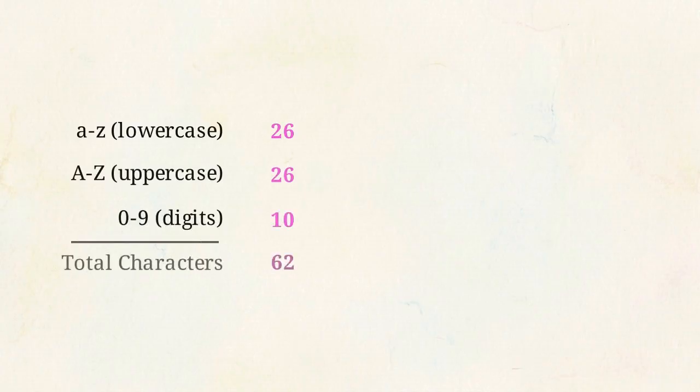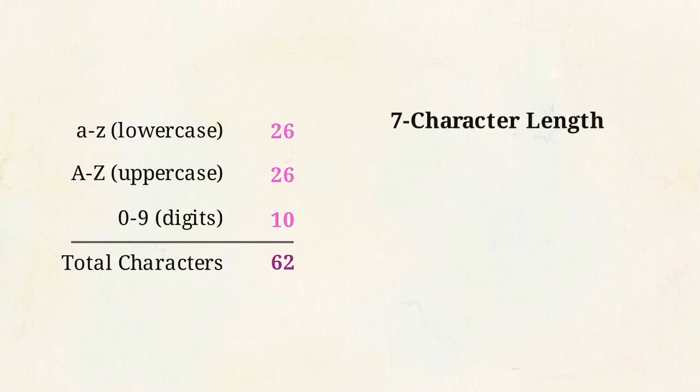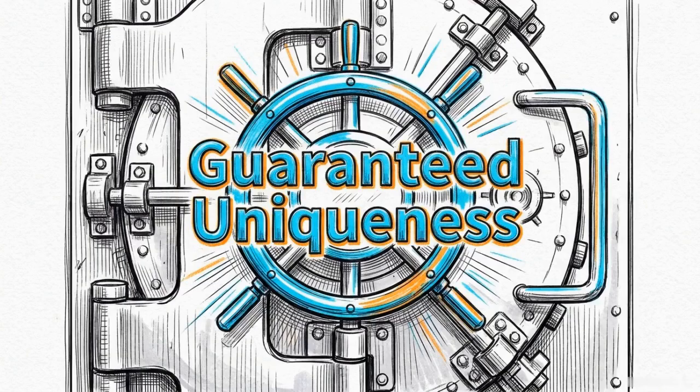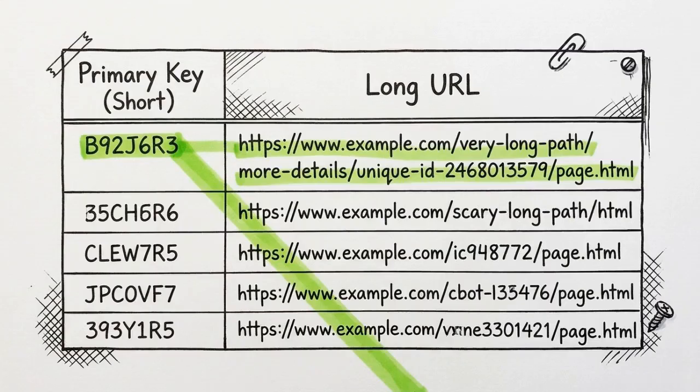Base62 uses all lowercase and uppercase letters, plus the digits 0 through 9. With a 7-character length, this format provides 62 to the 7th power, roughly 3.5 trillion possible combinations. Shifting from probabilistic hashing to deterministic counting guarantees 100% collision-proof ID generation while remaining highly compact. Once generated, we store the shortcode as the primary key in a NoSQL data store, like DynamoDB or Cassandra, mapped